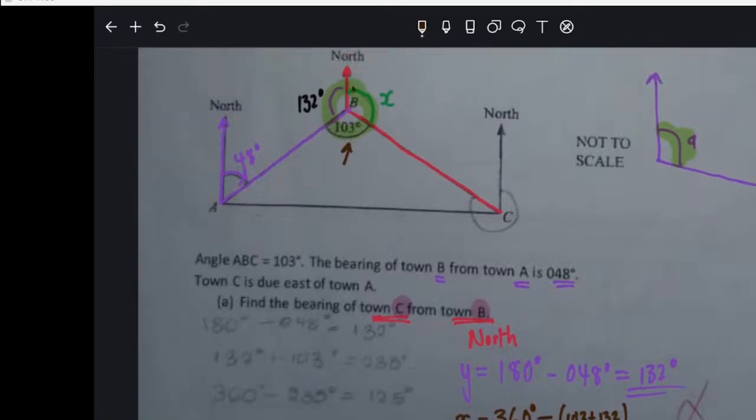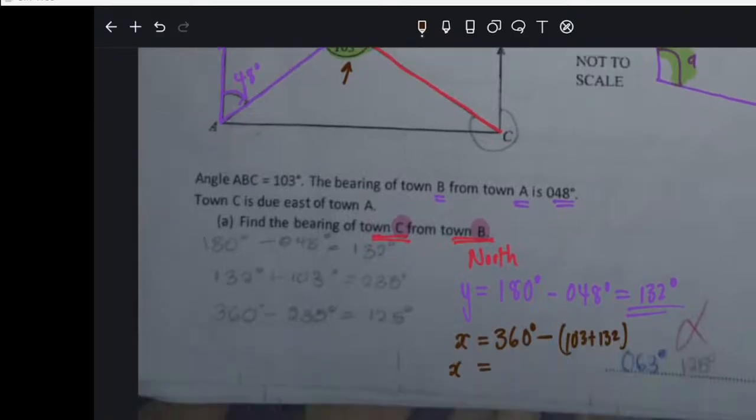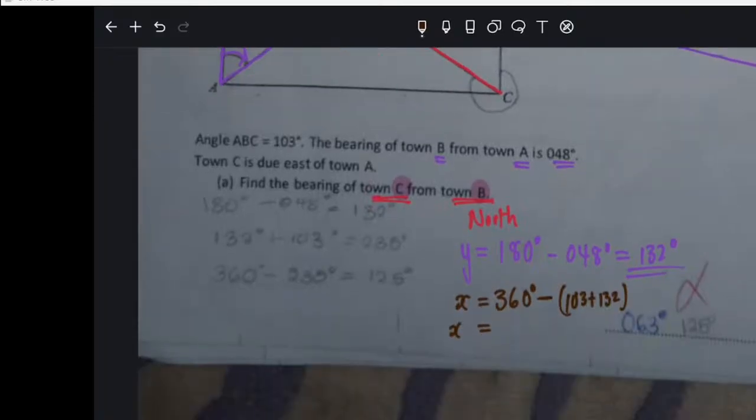Punch it in the calculator, please. Students, what is the answer? 125.